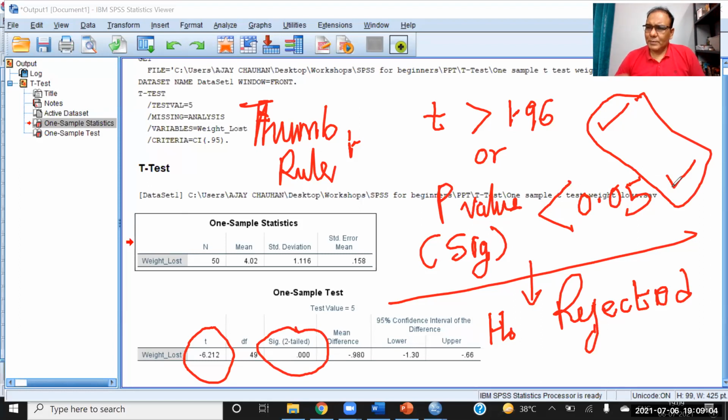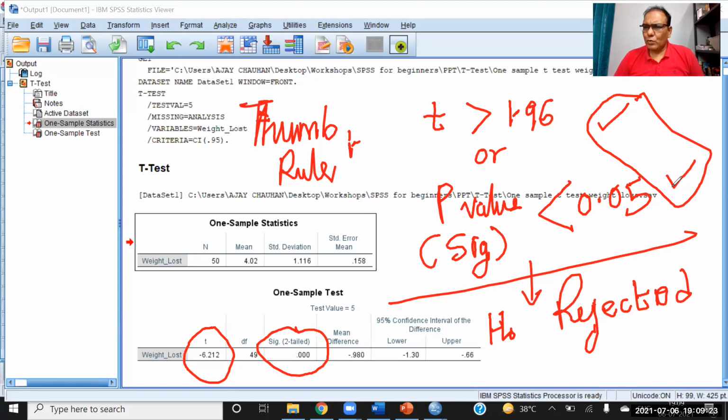It means sample mean is not equal to population mean, and sample mean here is 4.02. Population mean is 5. So the company is making a false statement about the weight loss. There is a significant difference between the population mean and the sample mean.